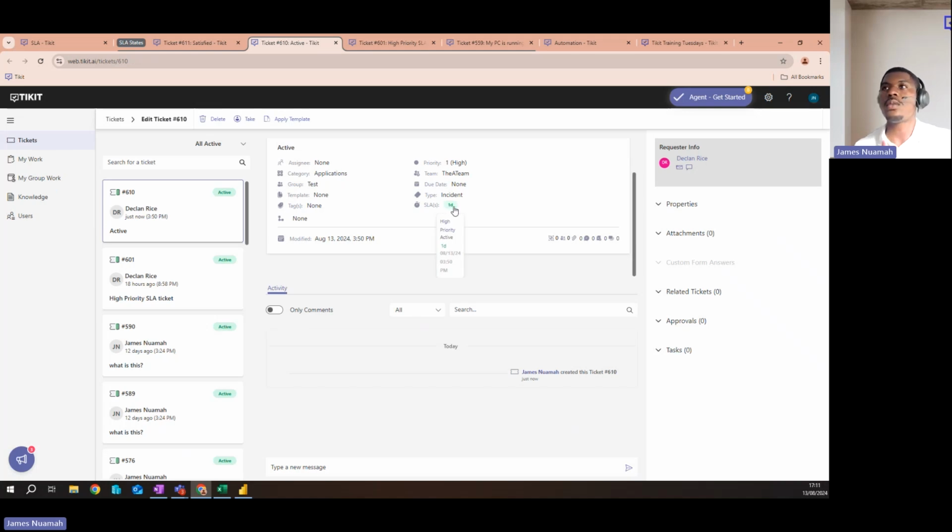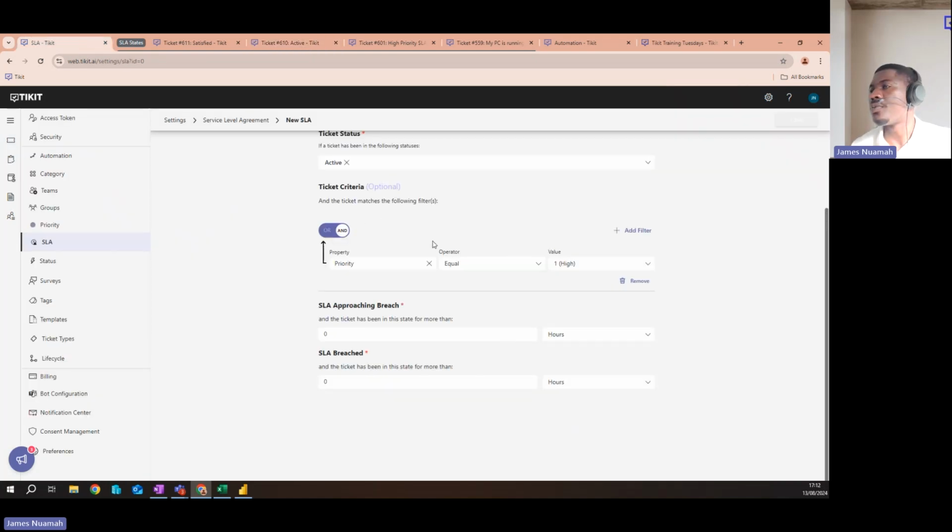You can have multiple SLAs acting on a particular ticket at the same time if it meets all of those different criteria for each SLA. The most that I've seen on one while I've been testing is 6, but feel free to explore and see if you can add any more there. But I'm sure you may not need so many if you get really linear with your configuration. But there's some key information to note as well.